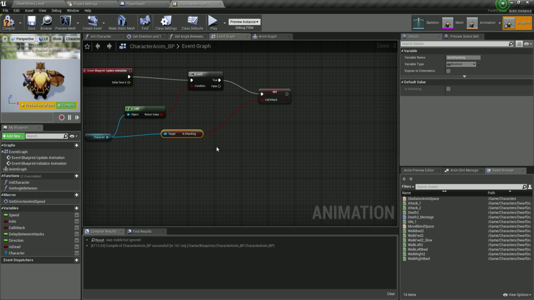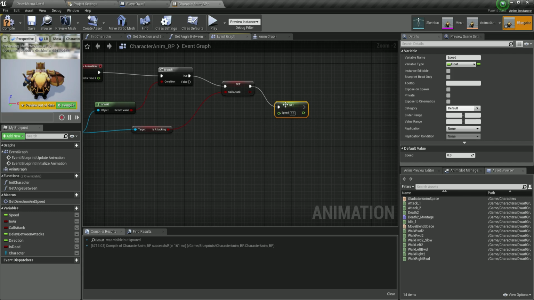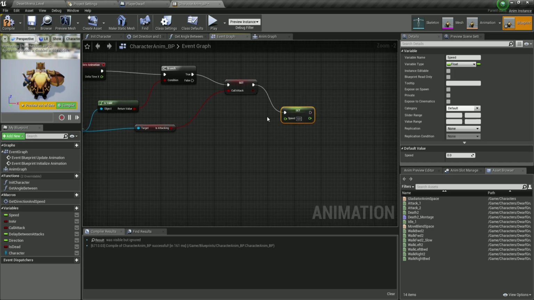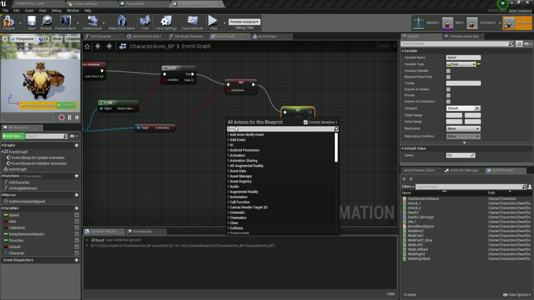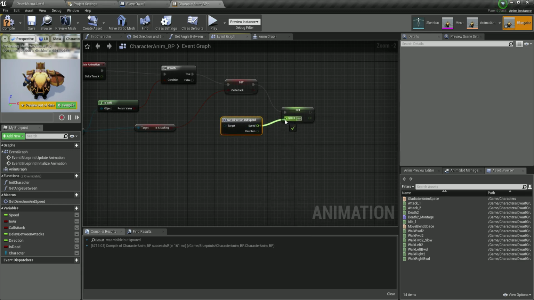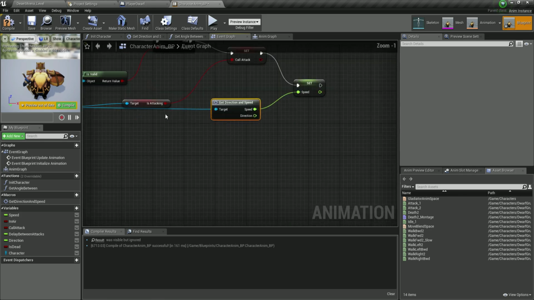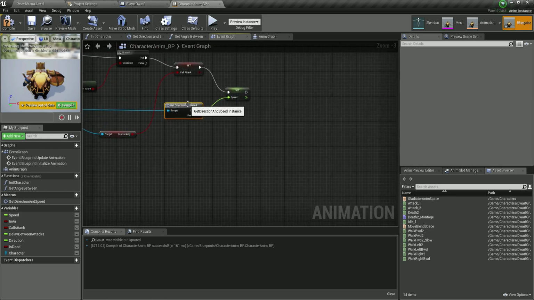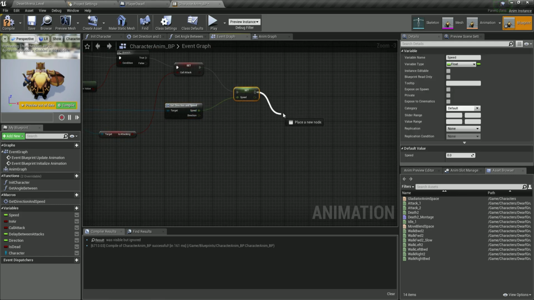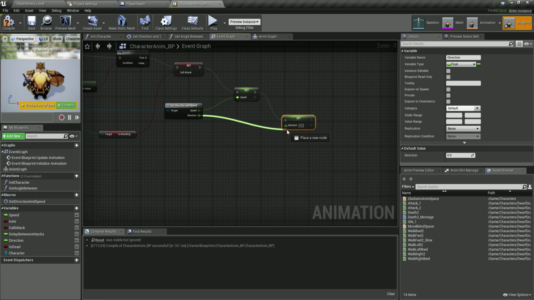Now, next, we are going to set the speed. So let's go from call attack. We're going to say set speed. And the speed is going to be, well, from the direction that we are going to get. So over here, I'm going to right click and I'm going to say get direction and speed. Here it is, get direction and speed. So I'm going to set the speed over here. And the target is going to be our character. So plug in the target character. As you can see, we have now the speed. The next thing we need is to set the direction, which is basically the angle of the direction. So let's drag another node and say direction. And here it is, set the direction and plug it in over here.